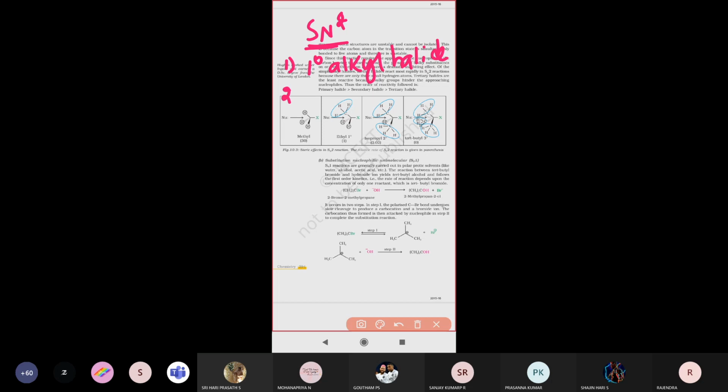Next, the rate of the SN2 reaction depends on two components. One is the substrate, which is nothing but the reactant, and the other is the nucleophile. And next, SN2 reactions are always single step reactions. So the SN2 mechanism always forms single step reactions only.